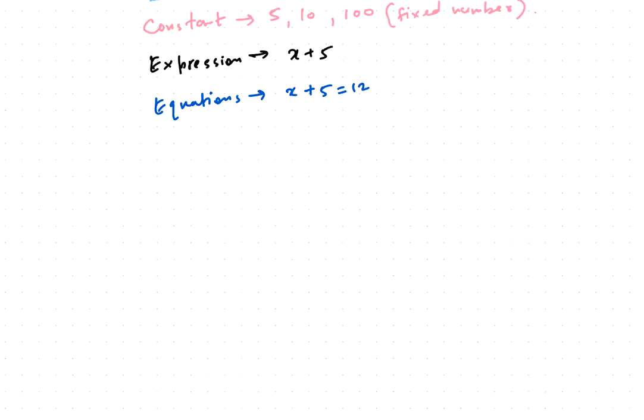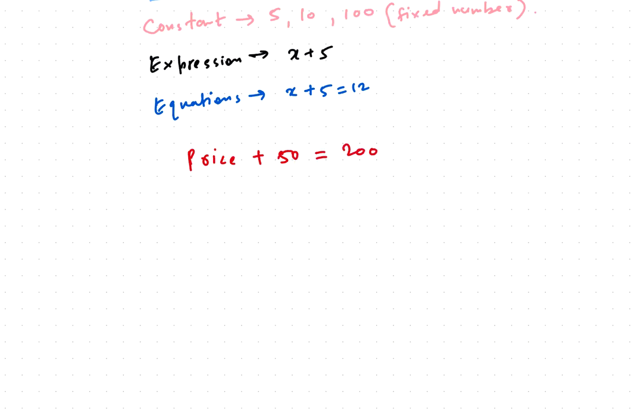Now let's say you went to the shop and you bought something, but you forgot the price. In that scenario, let's say price plus 50 is equals to 200. You forgot the price. You bought something, but you forgot the price. Now, what is the price here?